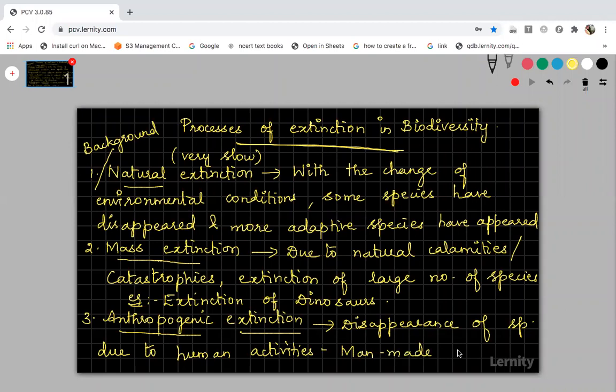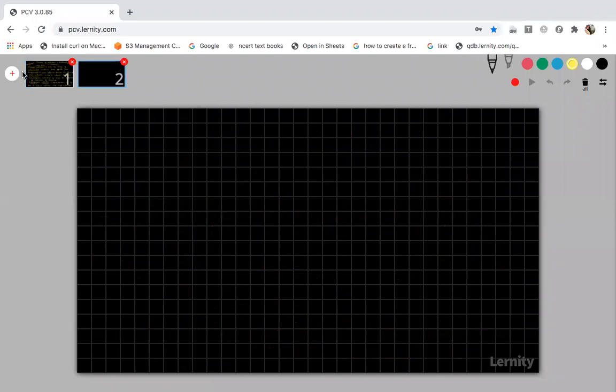Because it is happening due to human activities, it is also said to be man-made extinction. And this man-made extinction represents a severe depletion of biodiversity in terms of time. The current rate of extinction that is taking place is 1,000 times higher than the background extinction.